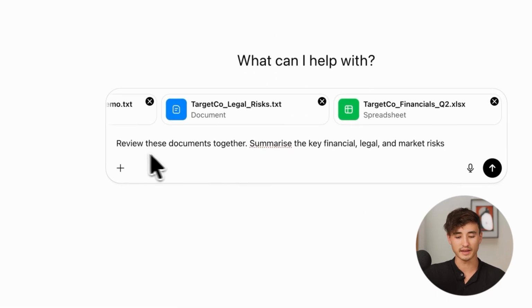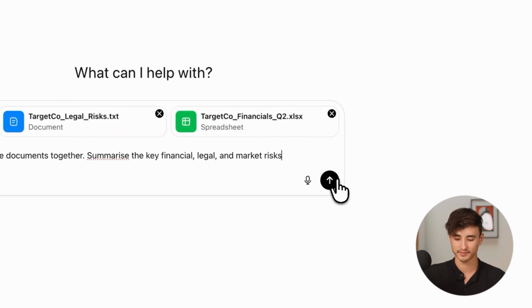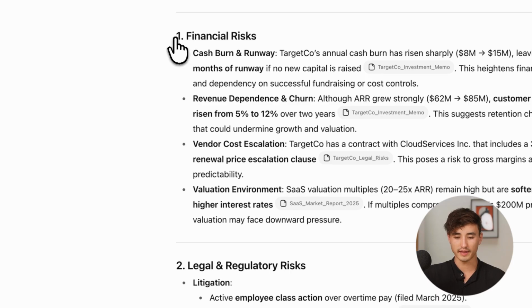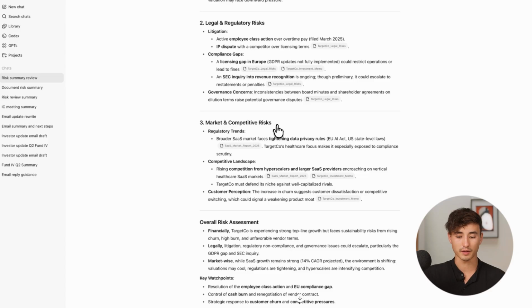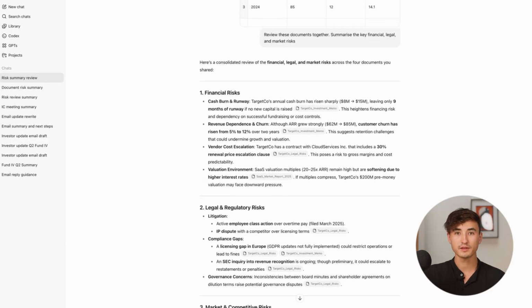The prompt to type is: review these documents together. Summarize the key financial, legal, and market risks. As you can see, all the documents are uploaded here. Amazing. Over here, we can observe that the AI has consolidated financial risks, legal and regulatory risks, market and competitive risks, and given an overall risk assessment. The thing to point out as well is that the AI only uses the sources we provide and references them clearly. This reduces hallucination so you can trust the AI's output.